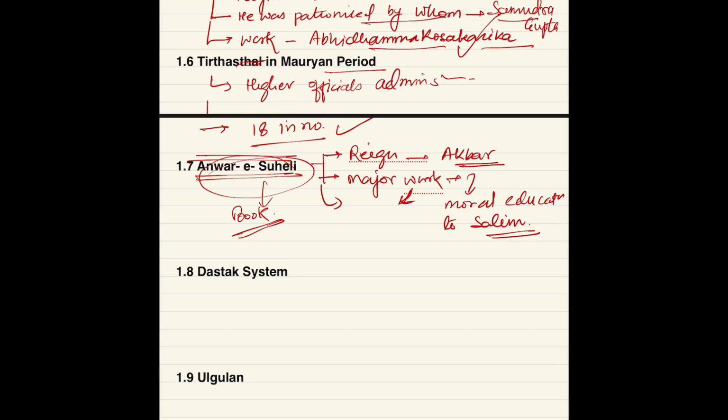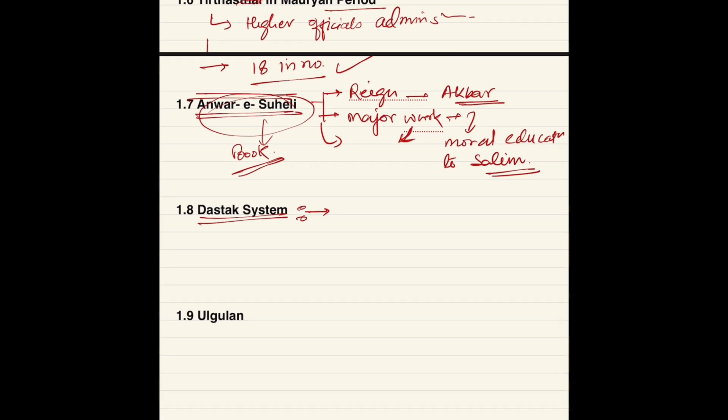Then we talk about Dastak system. Dastak system was a tax collection and administrative mechanism.